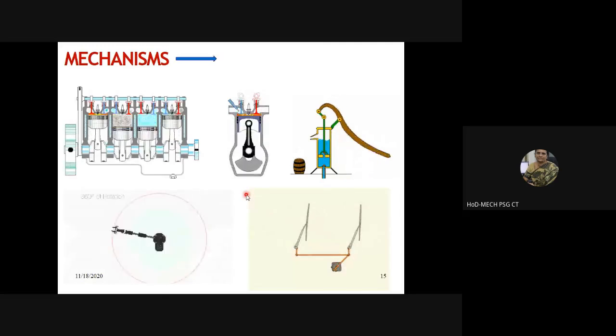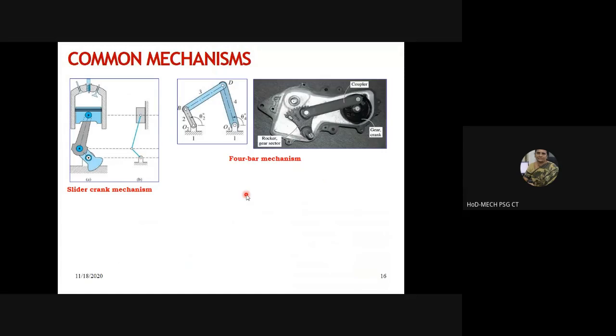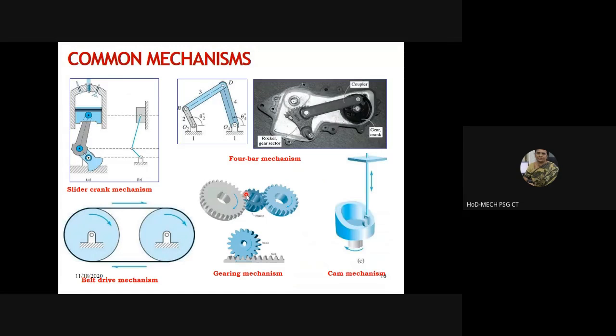So these are very many examples. These are some examples of mechanisms. These are also mechanisms. This is called a 4-bar mechanism, about which we will be learning later on. What is this?